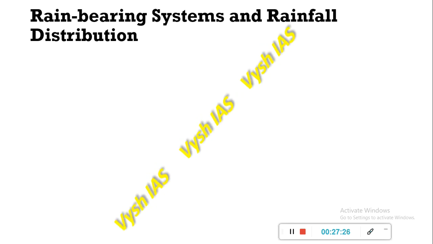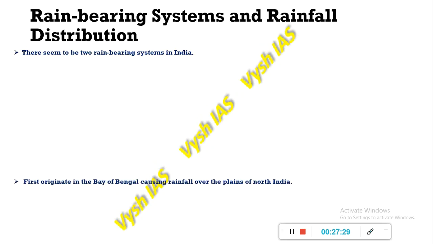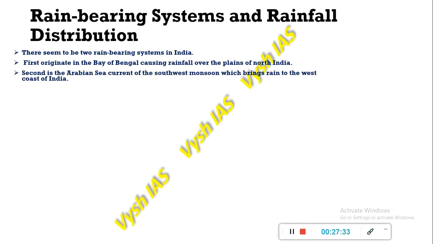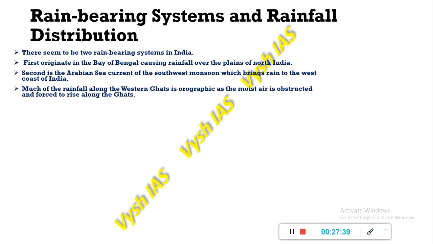Next we have the rain bearing systems and rainfall distribution. So there are two types of rain bearing system. One originates in the Bay of Bengal, which causes rainfall over the plains of North India, and one more is the Arabian Sea current. It causes rainfall in the west coast of India. So much of the rainfall along the Western Ghats is orographic because the moist air is obstructed on the windward side, and it is forced to rise along the Ghats because of the height and elevation.